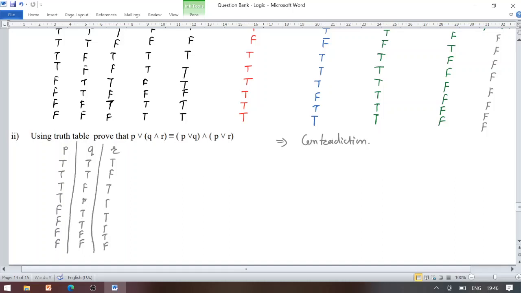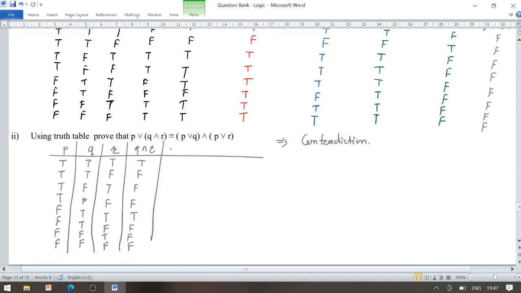Now try to evaluate firstly Q conjunction R. So look at the second and third column. T conjunction T is T, T conjunction T is T, remaining all entries are false.